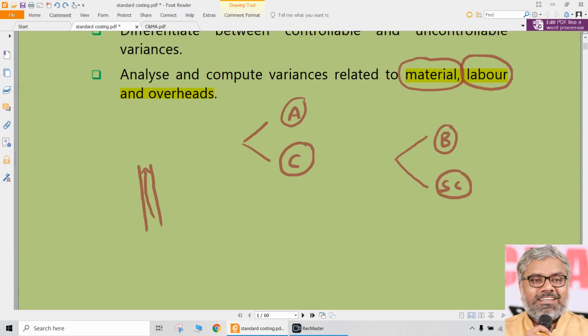In other words, doing as per plan. Whatever is planned, if we can achieve that, we are under control. Whatever is supposed to be done, if the organization is doing that, that means it is under control. If the organization does not have proper control, naturally what happens? The direction will be different. So probably the organization might have thought this way, and actuals may happen some other way, which are not really matching with what has been planned.